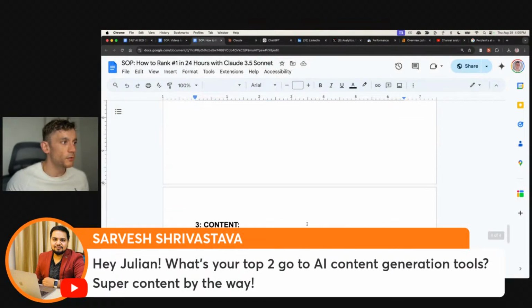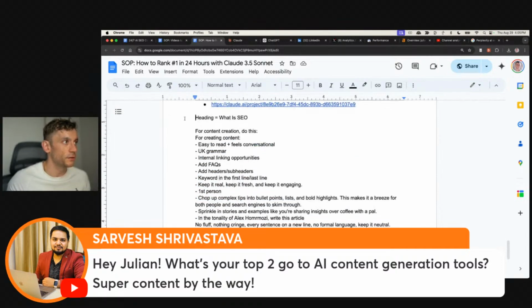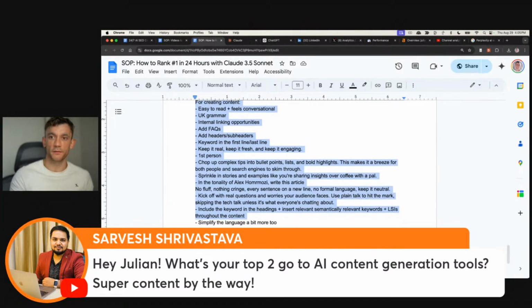Then you're going to do the content outline. After that, you're going to generate the content, and you can use a prompt like this to generate the content. So that's two different options. Number one is with Autoblogging AI. Number two is with Claude 3.5 Sonnet.